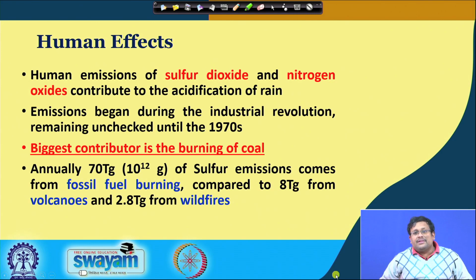So, what are the human effects? Obviously, anthropogenic effects are very important, because sulfur dioxide and nitrogen oxides are contributed by the burning of fossil fuels. Coal burning is the major contributor to acid rain, producing a huge amount of industrial smoke. Annually, around 70 teragrams of sulfur emissions come from fossil fuel burning, compared to 8 teragrams from volcanoes and 2.8 teragrams from wildfires. That shows the impact of human anthropogenic influences in producing acid rain, which is very important.